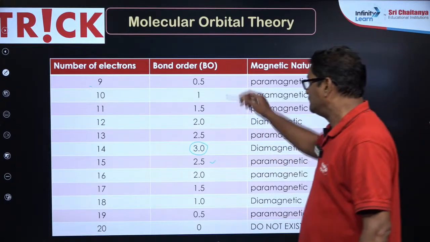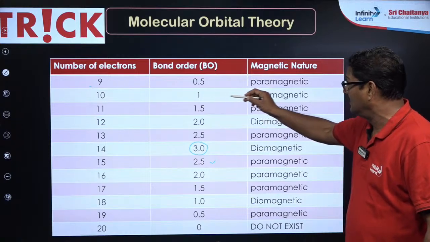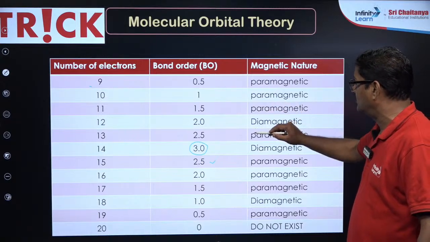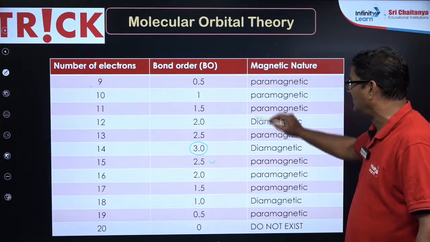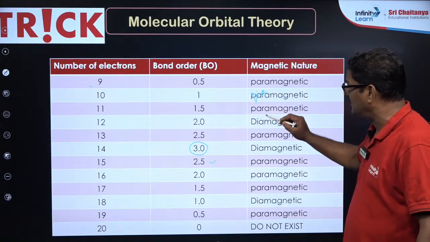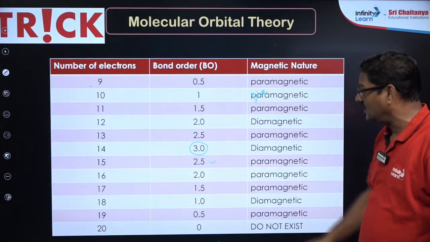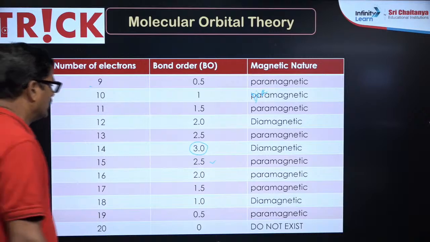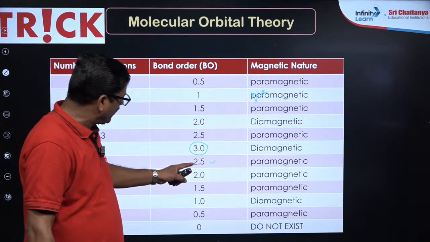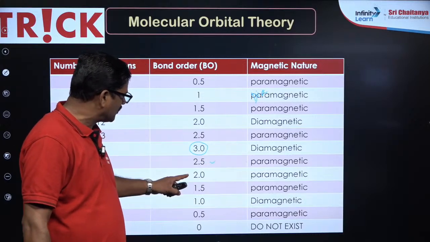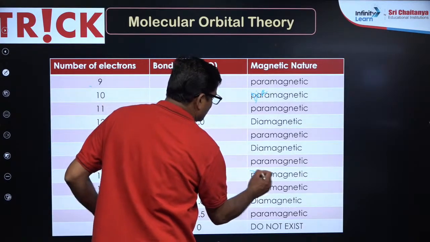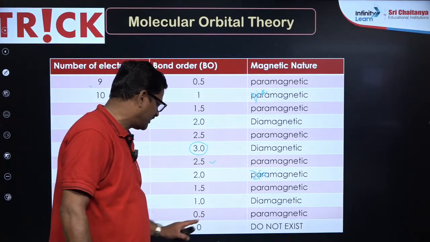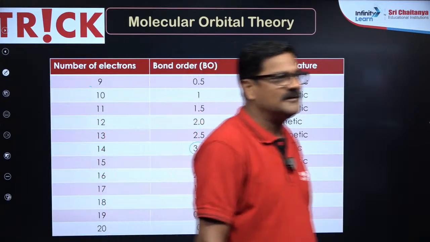Now, where you have a whole number, it is diamagnetic, and where you have a decimal, it is paramagnetic. So 2.5 decimal number, paramagnetic; 2.0, it is diamagnetic; 1.5 decimal, paramagnetic; 1.0 diamagnetic; 0.5 paramagnetic; 0 does not exist. Clear?